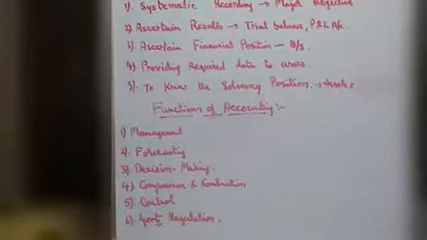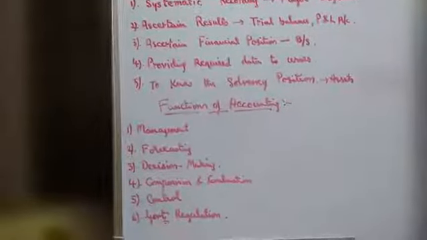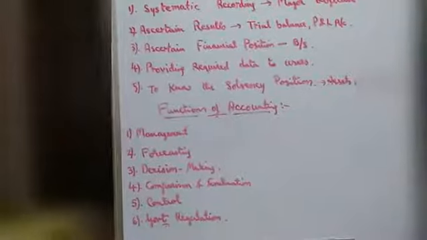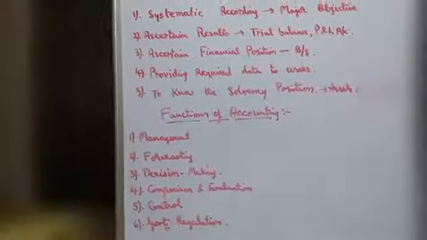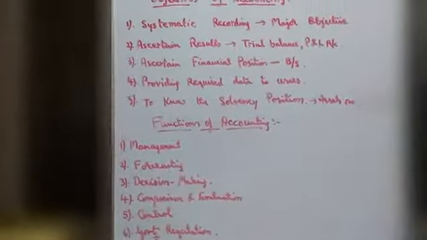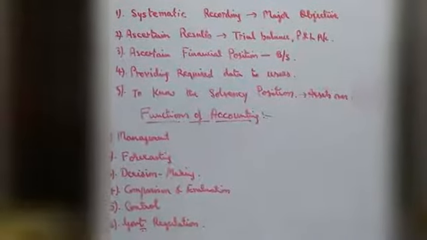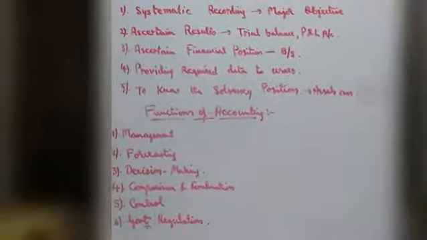Decision making means the use of financial information. Users means internal and external users, and the use of financial information for decision making is one of the functions of accounting. And fourth one, comparison and evaluation.